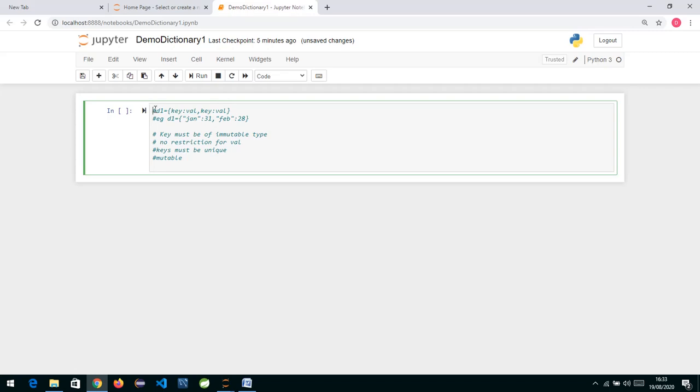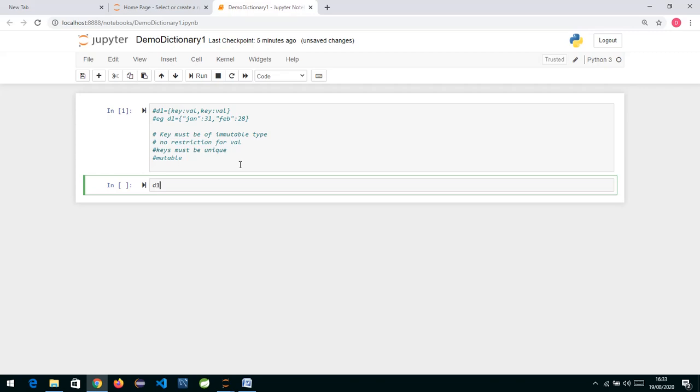Now an example over here: I have used a variable d1. d1 is equal to, and we use curly braces to create a dictionary. So if I want to create a dictionary, I'll write d1 is equal to, and in curly brackets we specify first the key, then a colon and the value. For this key, what is the value you have, comma, again the next key and again the value.